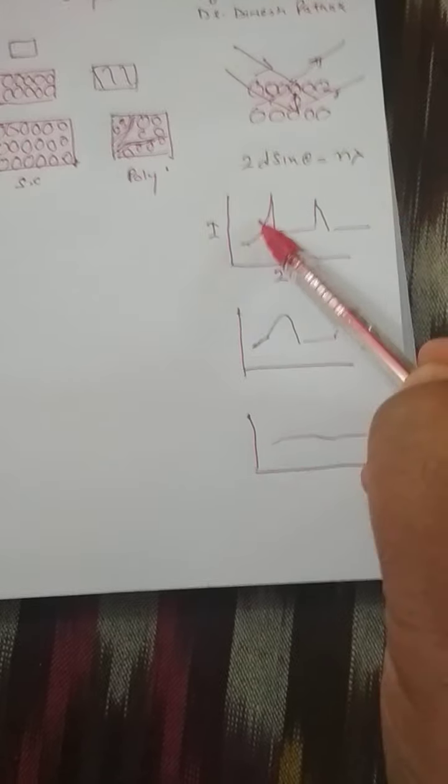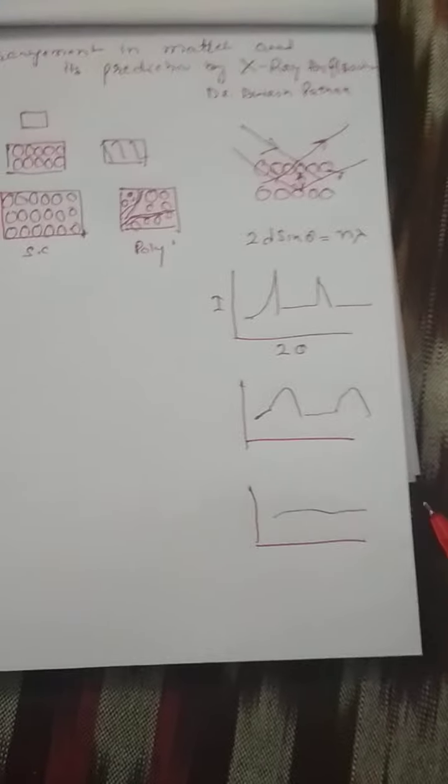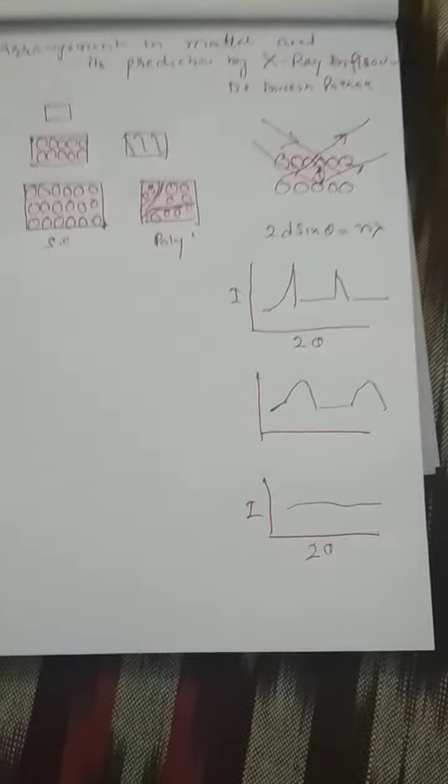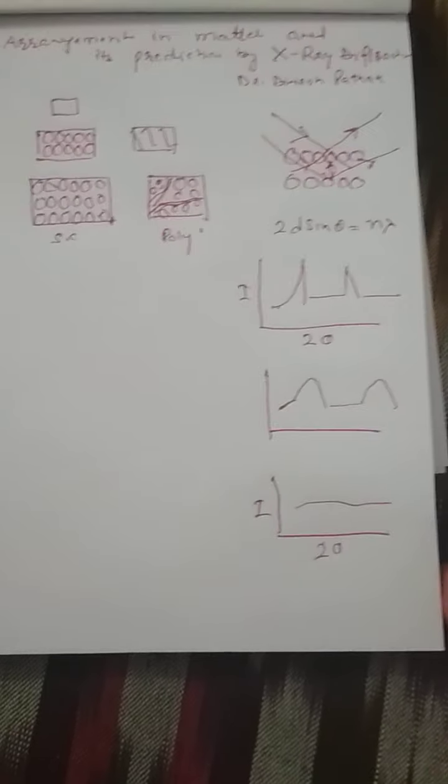They will make some peaks, and if the arrangement is limited to very small zones, then the peaks will be broad. And if there is no arrangement, like in the amorphous system, there will be no diffraction because there are no planes here. The final data of 2 theta versus intensity will show no diffraction pattern.